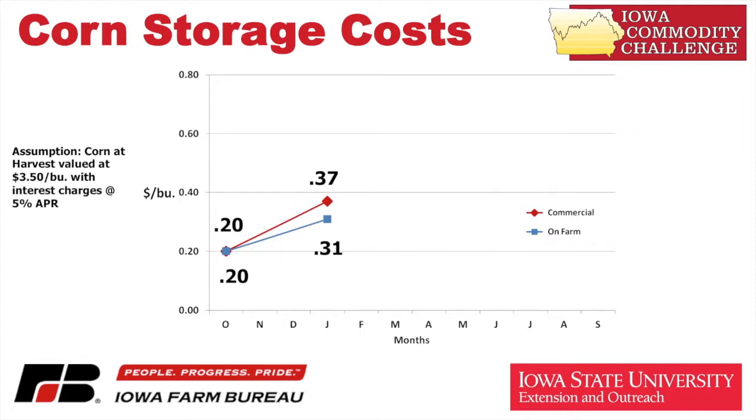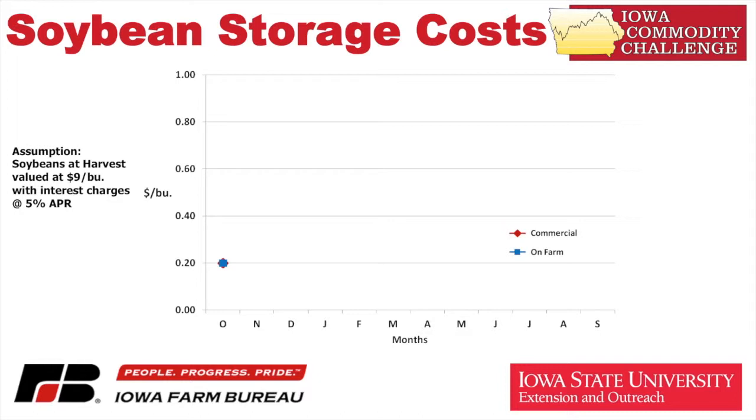Then every month there's a cost accruing. There's a storage cost as well as a cost for the time value of money. As we proceed roughly 9 months beyond harvest, we can see that commercial storage charges are going to be much higher than would typically be on-farm storage. Again, this is a corn example for the cost of storage. We could do the same for soybeans. In this case, it's $9 per bushel cash soybean price at harvest and a 5% annual percentage rate for operating notes that are accruing interest because we're storing those bushels both on farm as well as commercially.